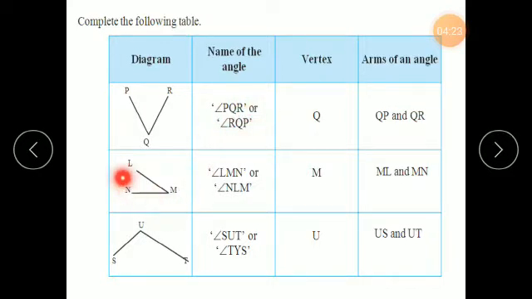Next, how will you read this angle? Angle LMN or angle NML. You have to first put the sign. Always keep it in mind, don't forget to put this sign before any angle. So angle LMN and angle NML. Next, angle SUT and angle TUS. Sorry, I have written TYS, but it is TUS.